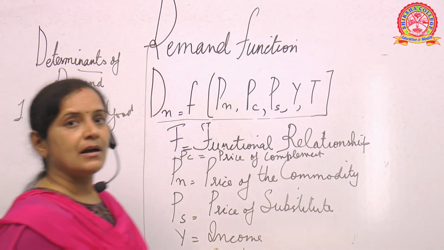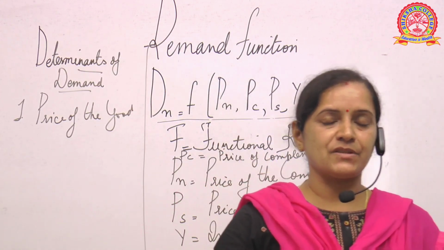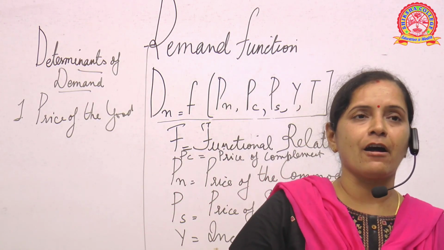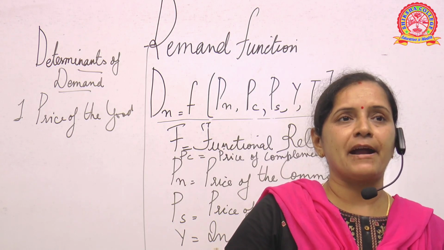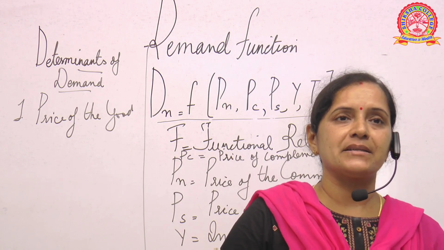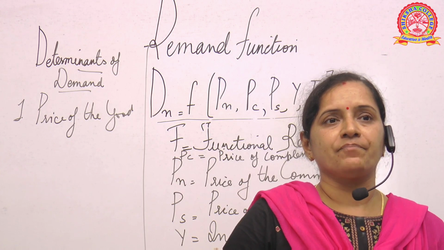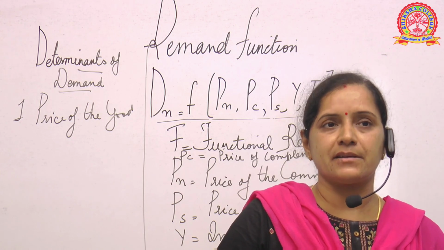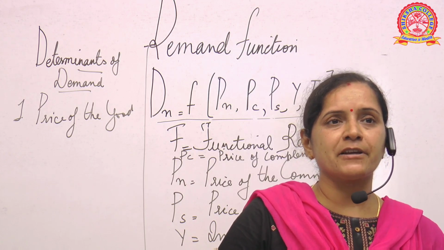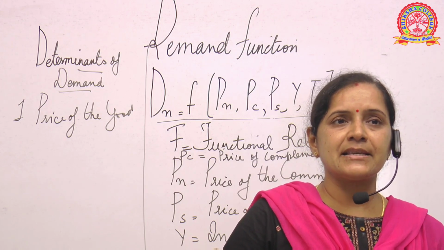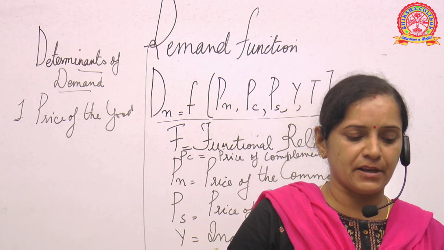As we have already discussed, demand depends upon the price, according to the law of demand. The price of the commodity is a very important determinant to understand demand. When price goes on increasing, the demand for a particular product goes on decreasing. This is a general phenomenon. And vice versa, when the price decreases, demand increases. So price of the good is very important.